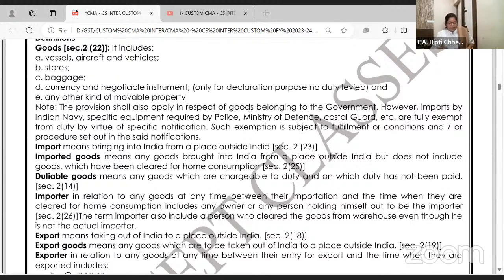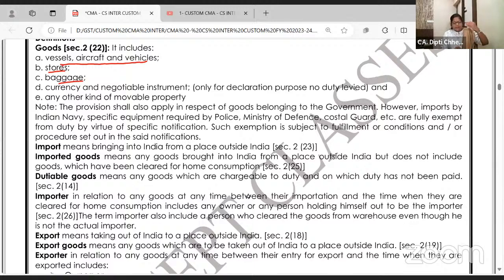Okay. So we all know that customs duty is levied on goods. Goods include what? Vessel, aircraft, and vehicle. Not those in which the goods are coming in, but the vessels, aircraft, and vehicles which are imported for further sale. For example, an imported vehicle: you are buying from a foreign country, importing and selling, then on that customs duty is levied. Then your stores, baggage.